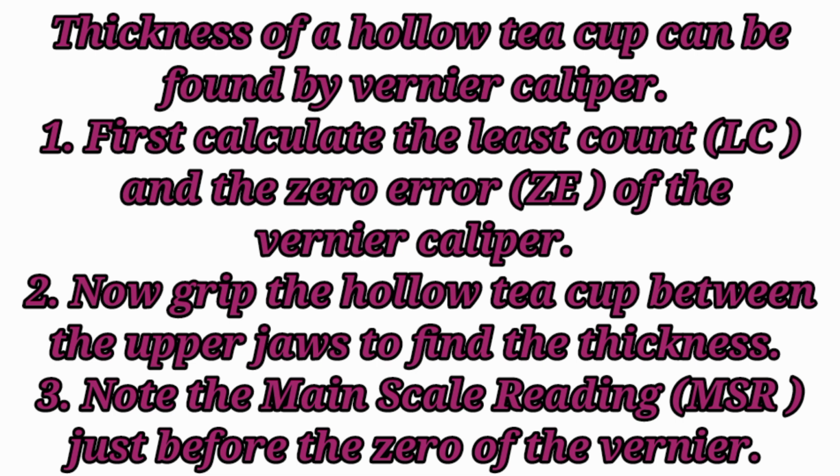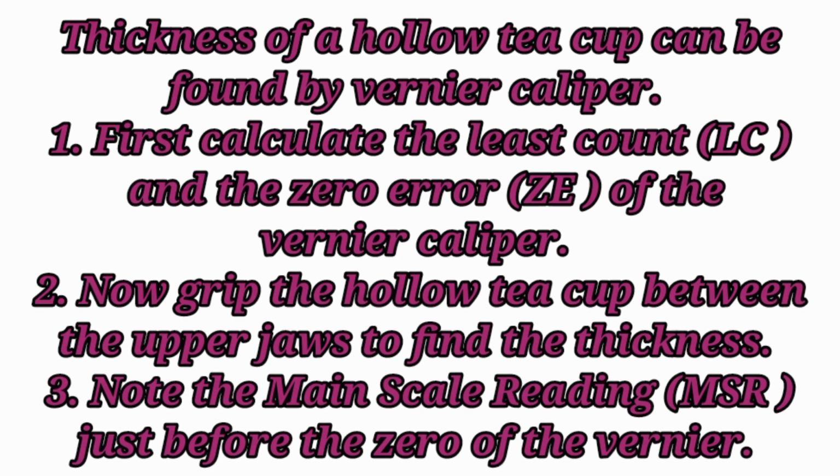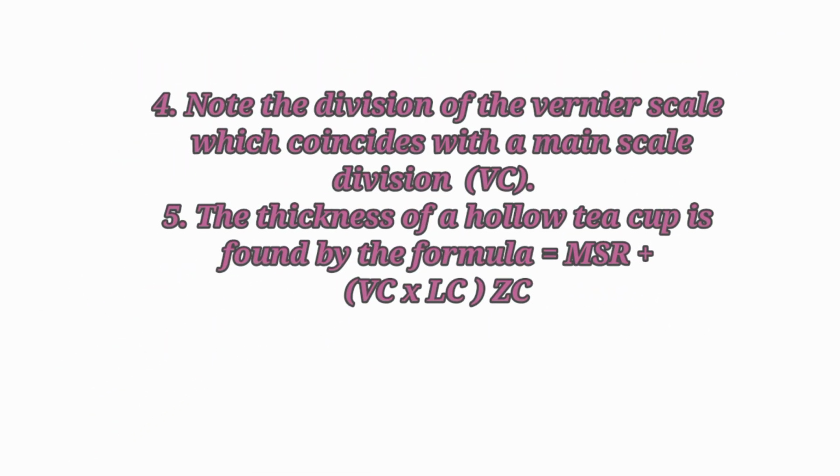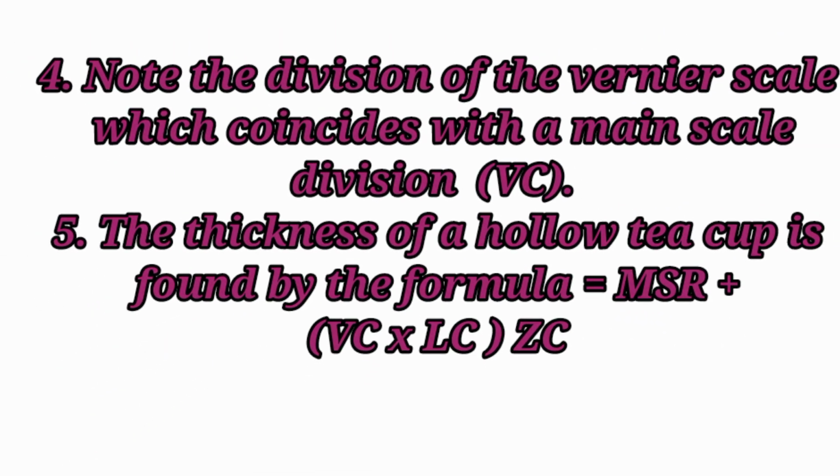Now, grip the hollow teacup between the upper jaws to find the thickness. Note the main scale reading MSR just before the zero of the vernier. Note the division of the vernier scale which coincides with the main scale division VC.